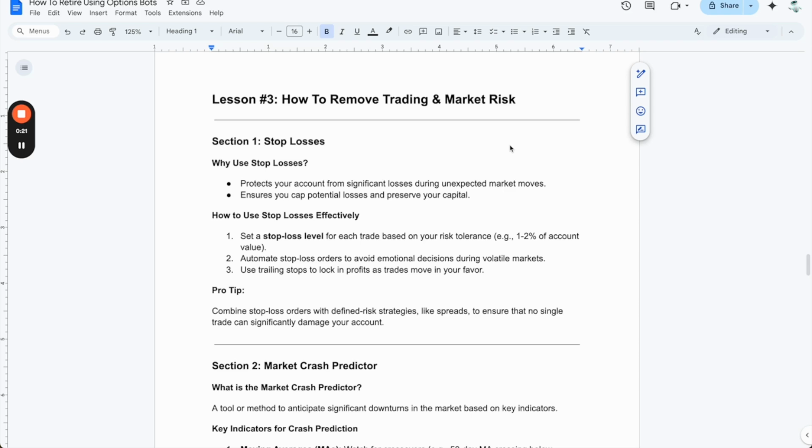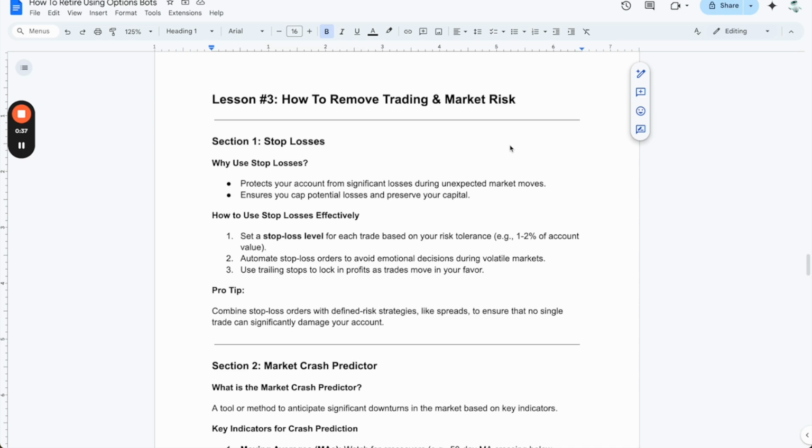Why? Because your emotions will be a lot lower. You'll be able to just produce income without having a second thought. The closest thing to passive income that anybody can have in this world is a consistent options bot. And again, in the last lesson, we covered the 3 best bots you can use.